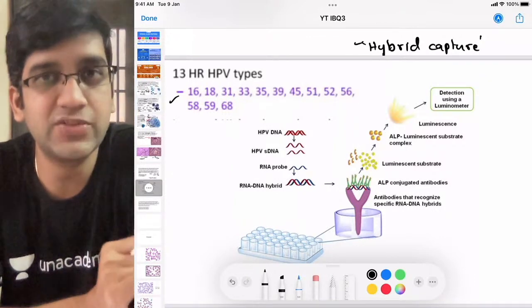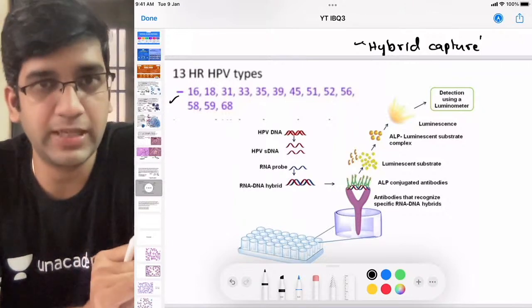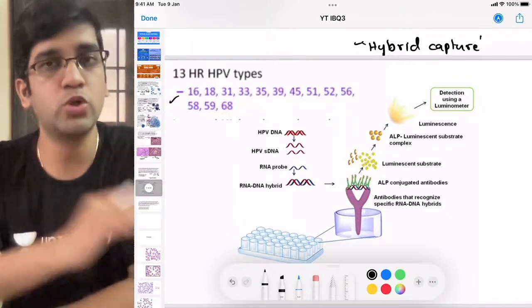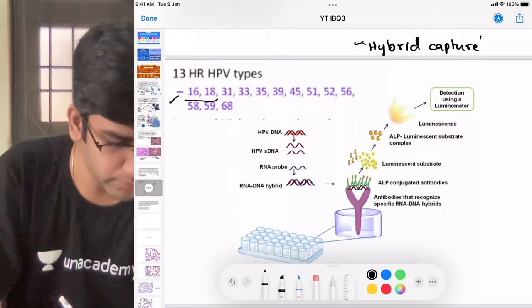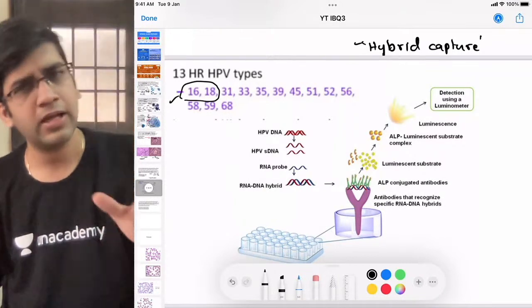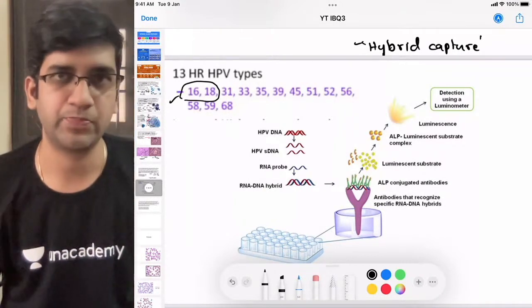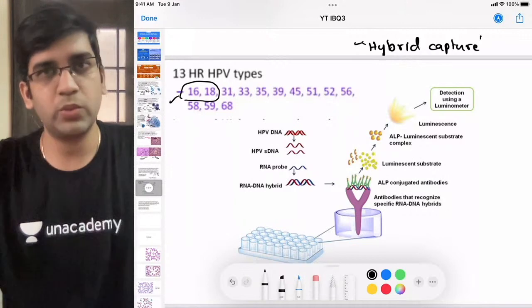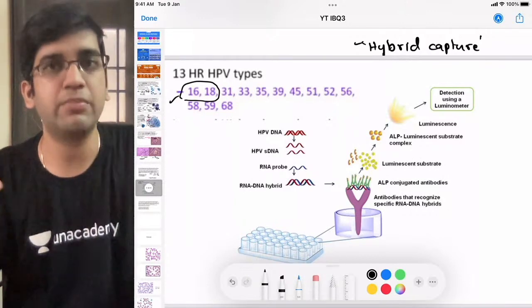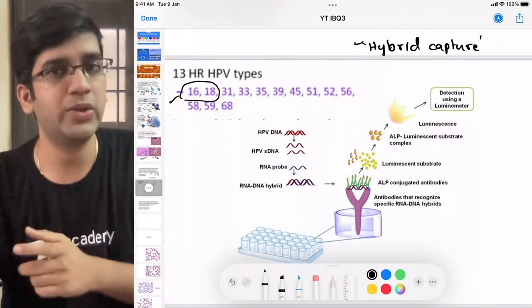There are 13 high risk phenotypes tested in my hybrid capture in a single test. I don't want to do 13 times. Though my predominant ones are 16 and 18, I'm checking for whatever is available. That's more than enough for me, right? Instead of doing one test for everything, I'm doing a hybrid. Hybrid is I'm mixing many things and doing it in a single test.